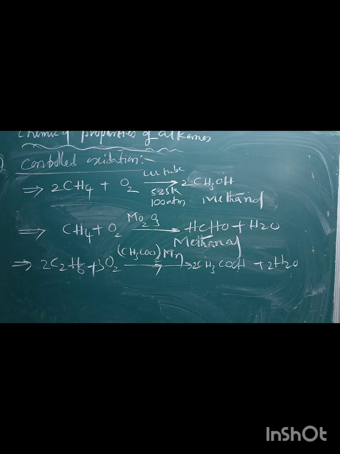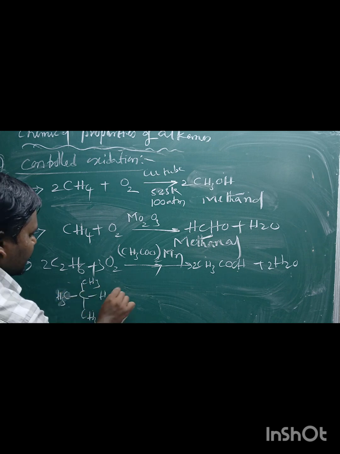Alkanes are resistant towards oxidizing agents, but tertiary alkanes can be converted into alcohol. Sometimes you can observe that. Now I am taking tertiary butyl butane, CH3H.